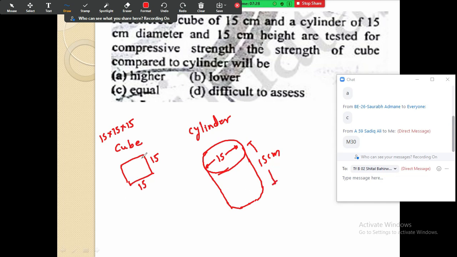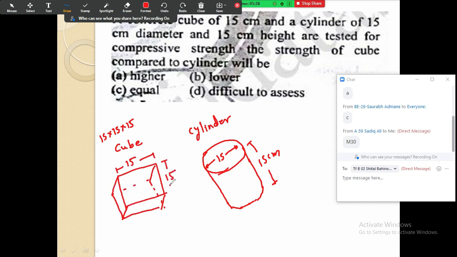And the third dimension of the cube, going behind here, is 15 centimeter. So they have asked you: the strength of cube compared to the cylinder will be higher, lower, equal, or difficult to assess. Think on this. Consider the load is the same. P load is acting. Then strength, higher, lower? This is also 15.